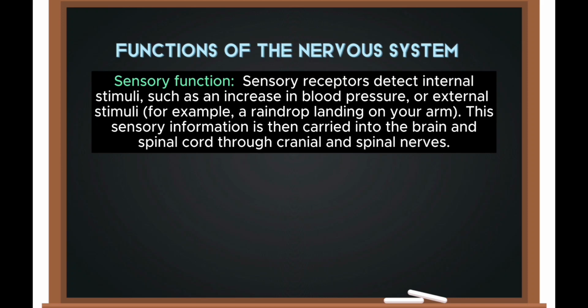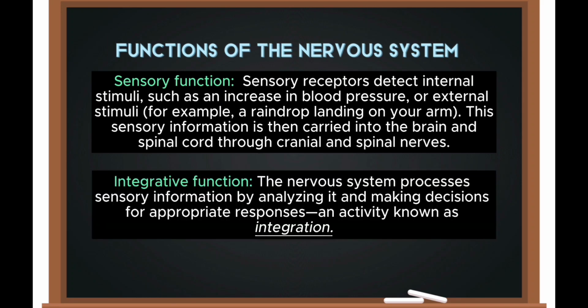The first is sensory function. Sensory receptors detect internal stimuli such as an increase in the blood pressure or external stimuli, for example a raindrop landing on your arm. This sensory information is then carried into the brain and spinal cord through cranial and spinal nerves. The second is integrative function. The nervous system processes sensory information by analyzing it and making decisions for appropriate responses, an activity known as integration.